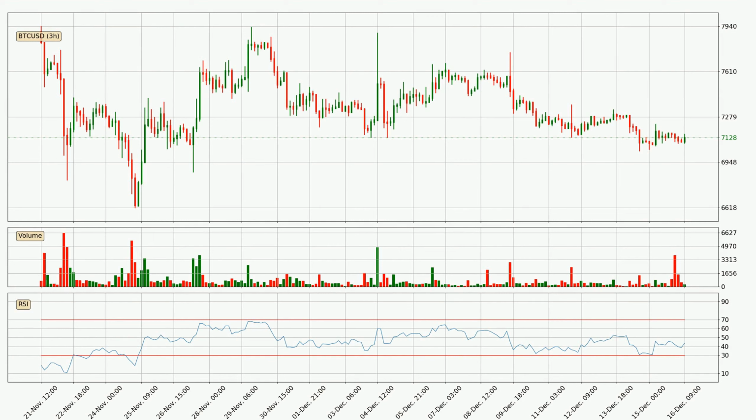Jumping to the 3-hourly relative strength index, the current 3-hourly RSI is at 44, so it doesn't show signs of overbought or oversold conditions at this point.